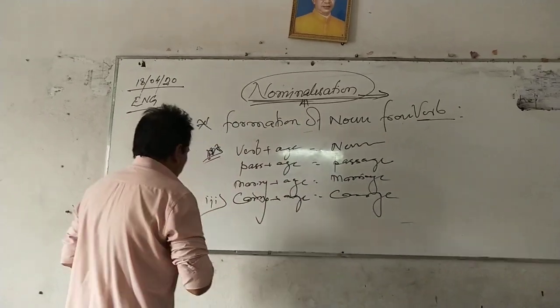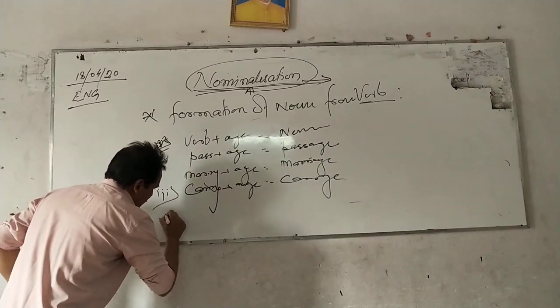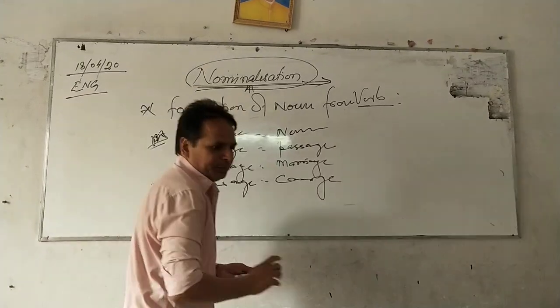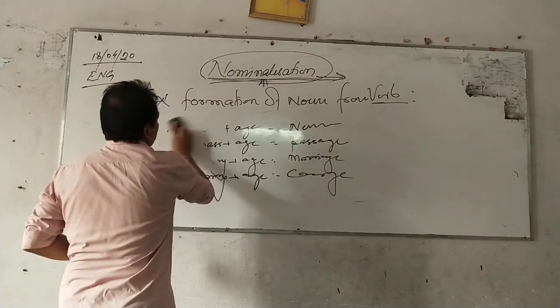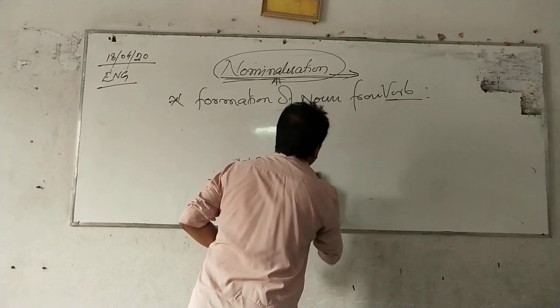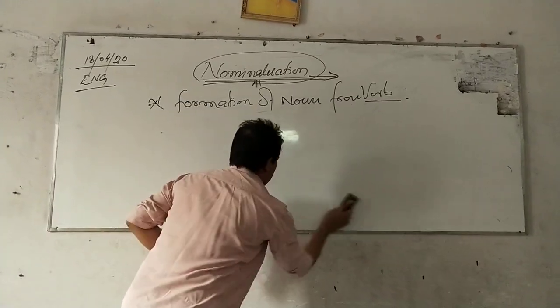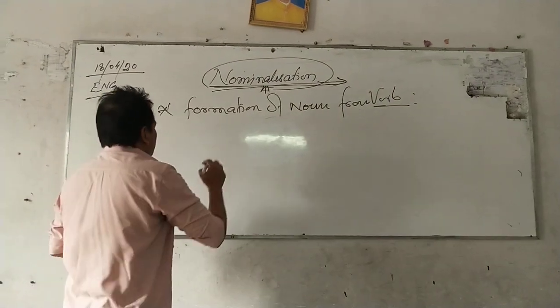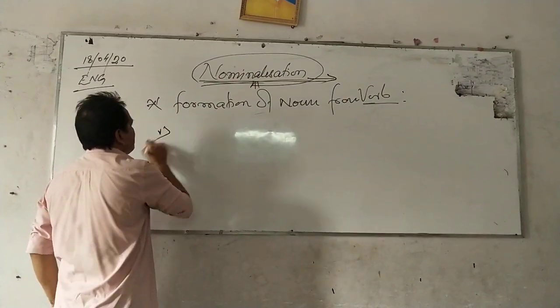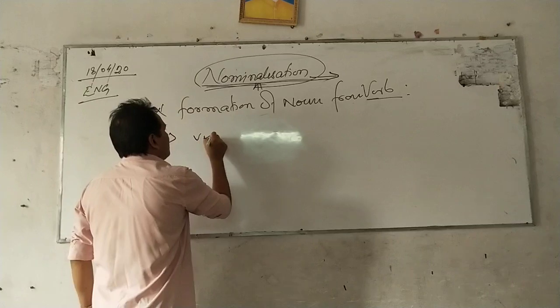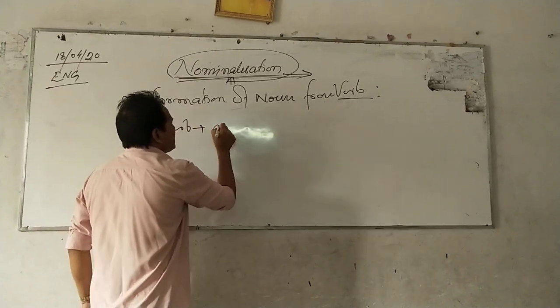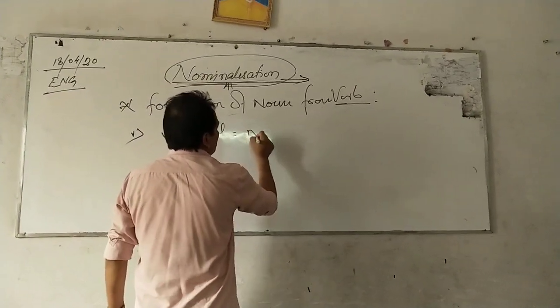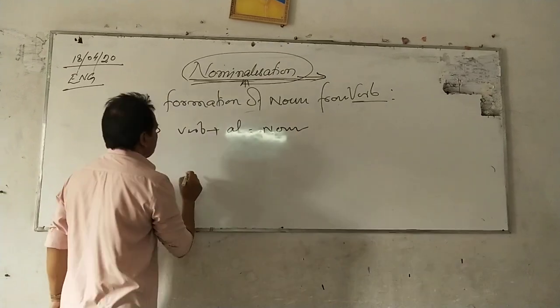And then the fifth process of forming the noun is verb plus al equal to noun.